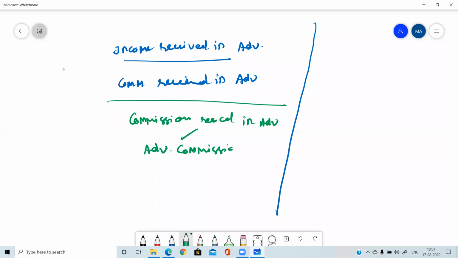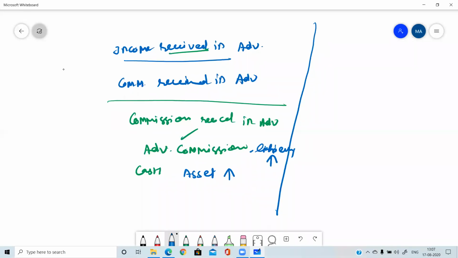And whenever we are receiving or making payment, the other account involved is always cash. So cash is again an asset. What is the nature of commission received in advance? Asset, liability, capital, expense, or revenue? Yes, very good, Ajay Bhatia. It's a liability. Very quick answer. So we are receiving cash, so our asset is increasing, and whenever we are receiving in advance, liability is increasing.